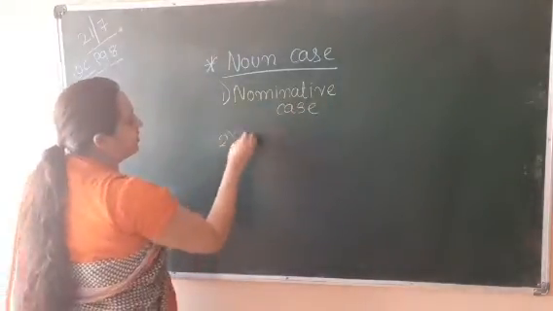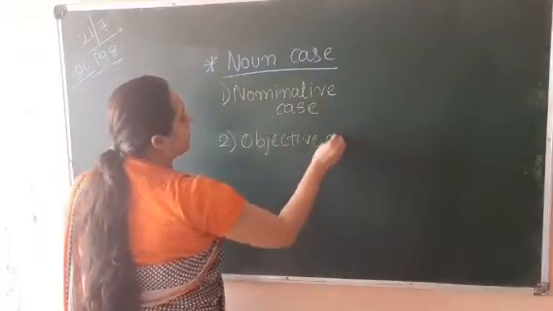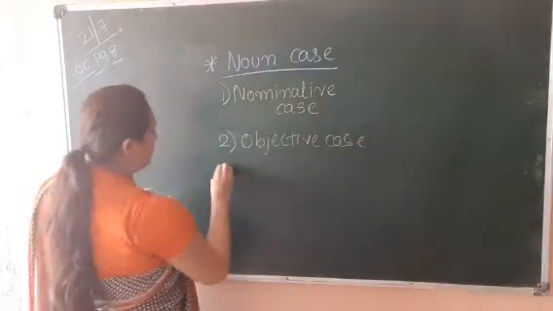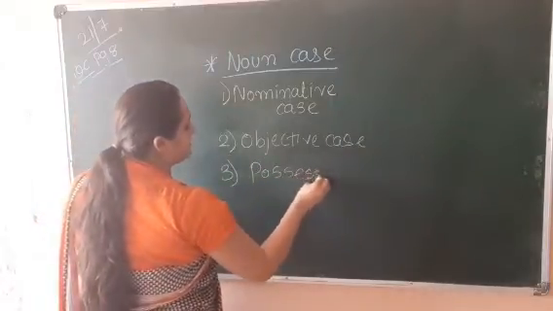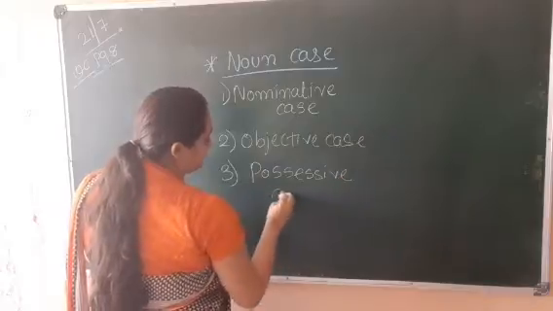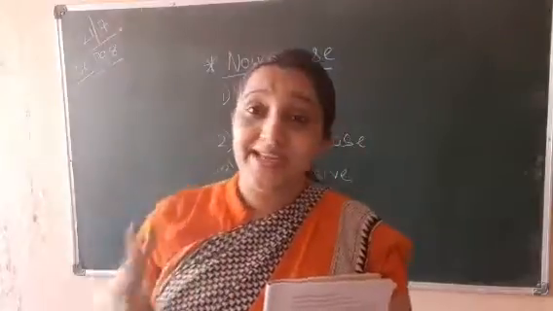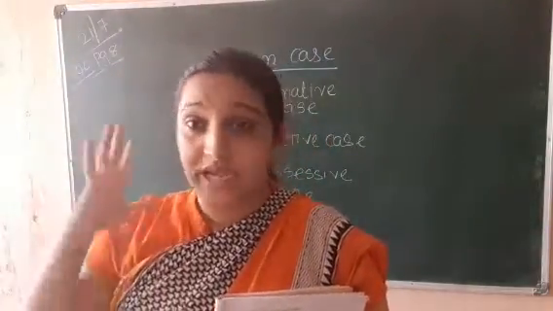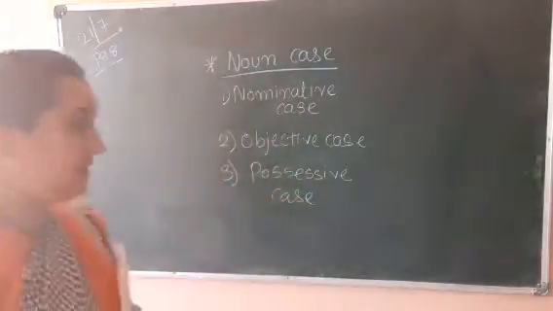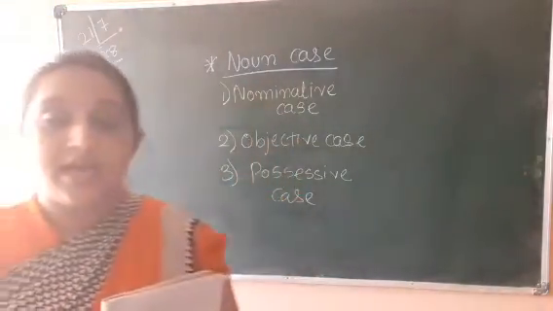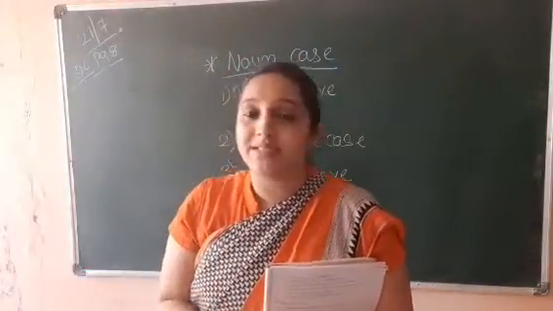Second, objective case. And third, possessive case. Now, noun case is very easy, but you have to listen to it carefully. Okay. Now, nominative case, objective case and possessive case are the types of noun case. Now, we will learn all this in detail.